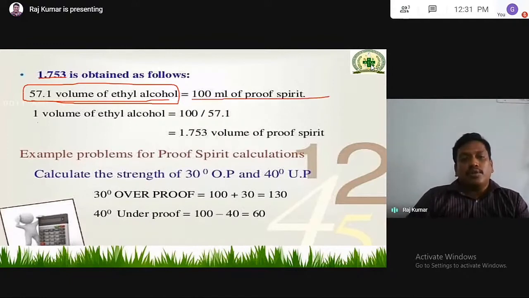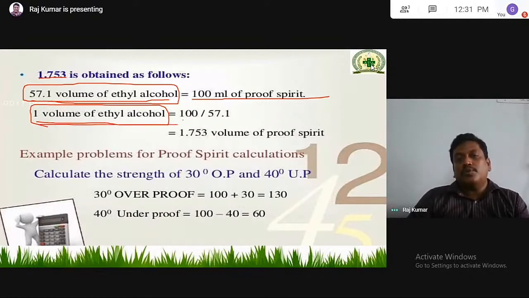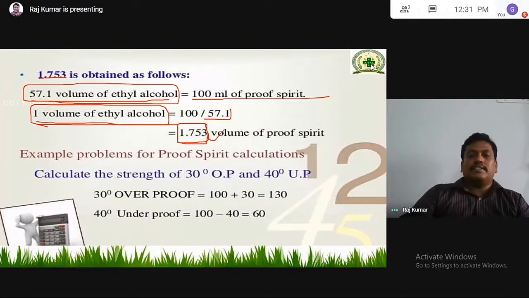If you calculate for one volume of ethyl alcohol, 57.1 volumes is equal to 100 ml, so one volume of ethyl alcohol is equal to 100 by 57.1. Then you will get the value of 1.753. That is the reason we are using 1.753.